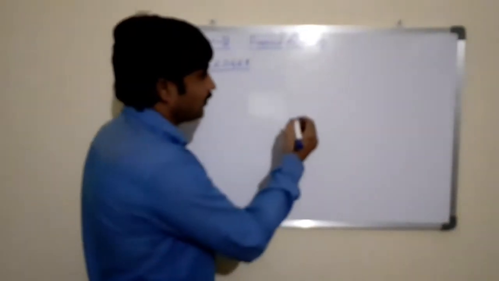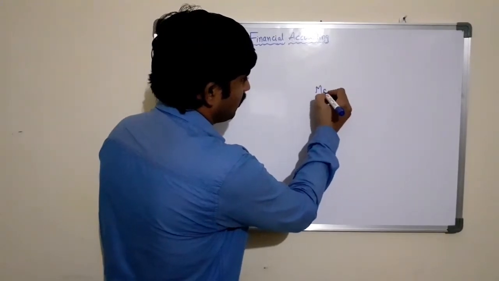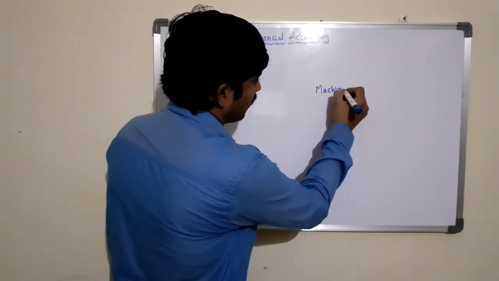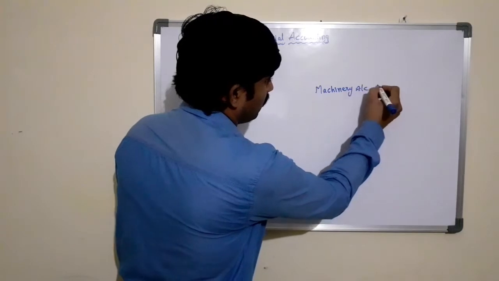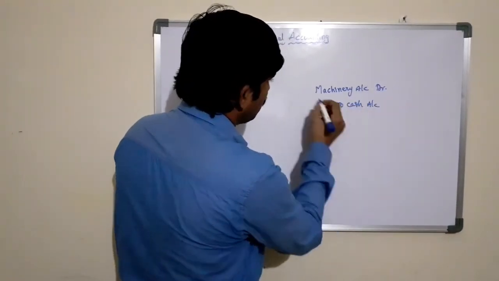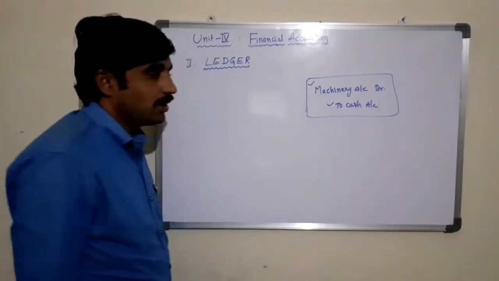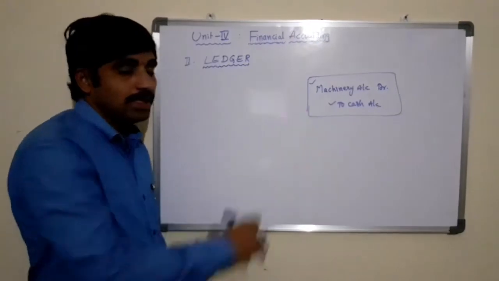For example, the entry we just saw is machinery account debit to cash account. In this entry we have two accounts, the machinery account and the cash account.